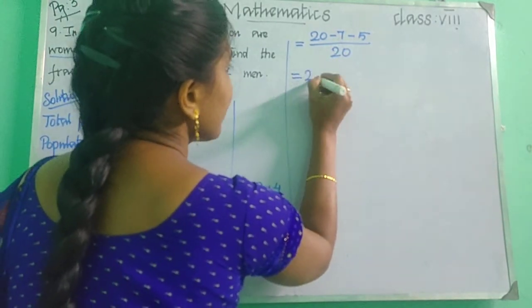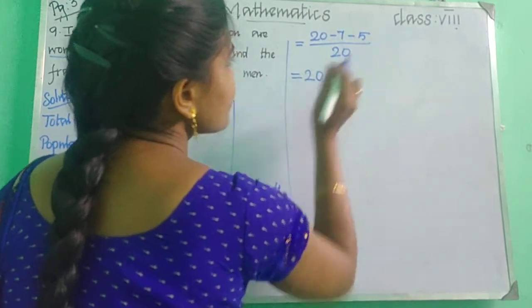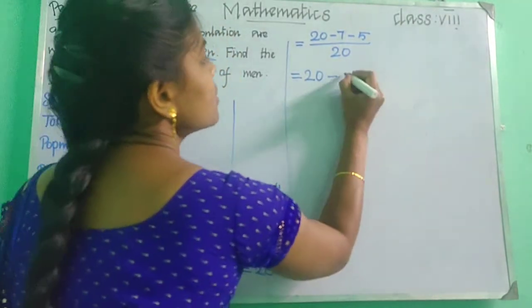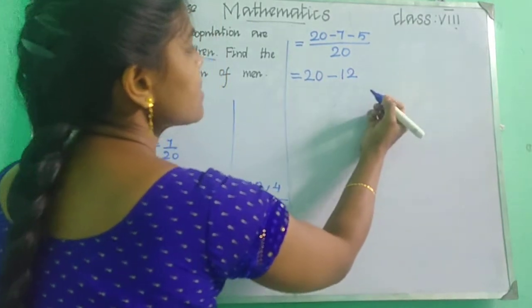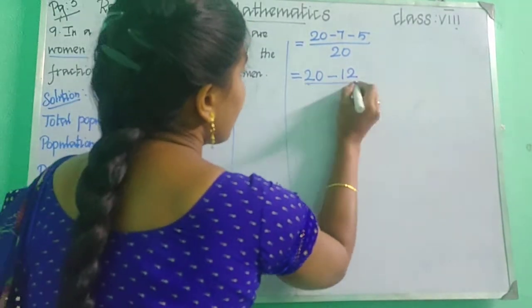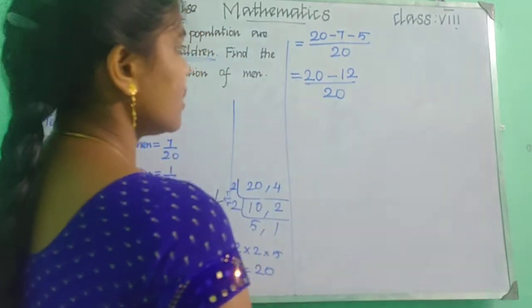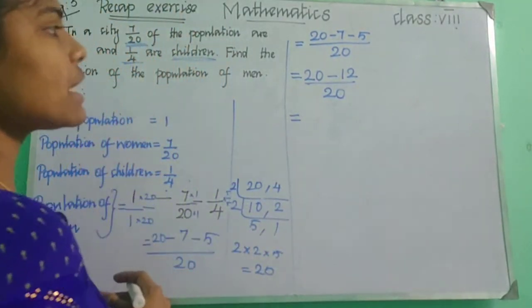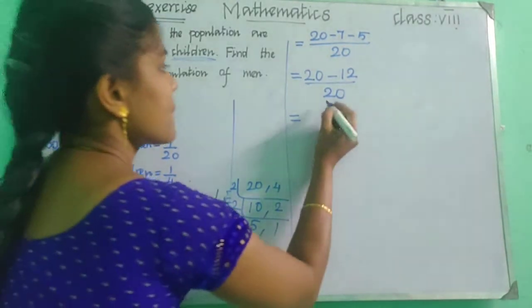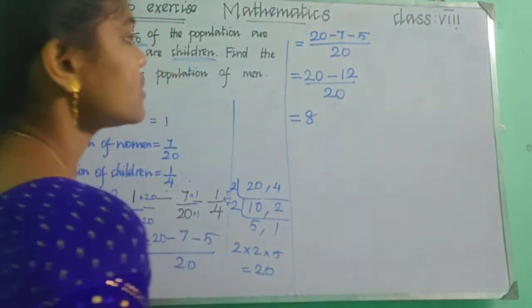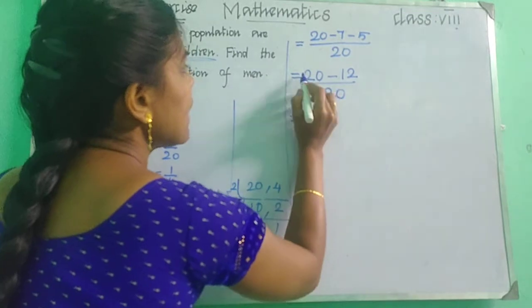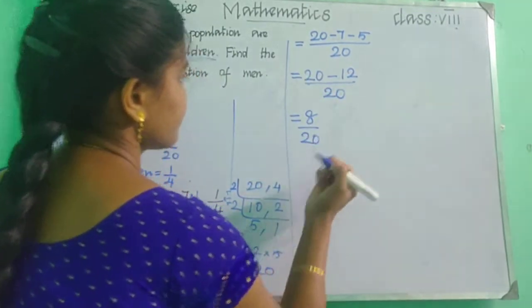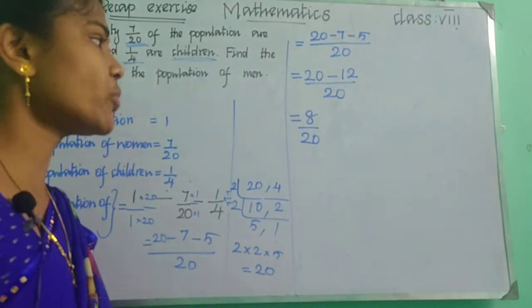So 20 minus, 7 plus 5 is 12. Okay, 20 minus 12 upon 20. So 20 minus 12, what will you get? 8, right? So the answer is 8 upon 20.